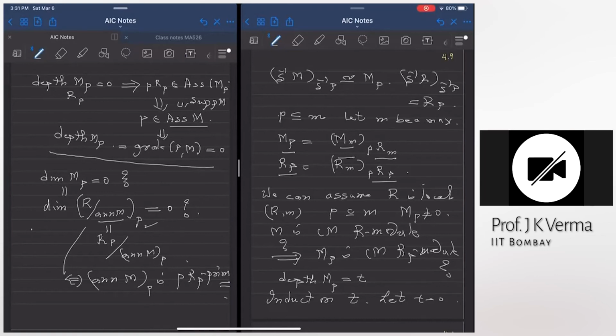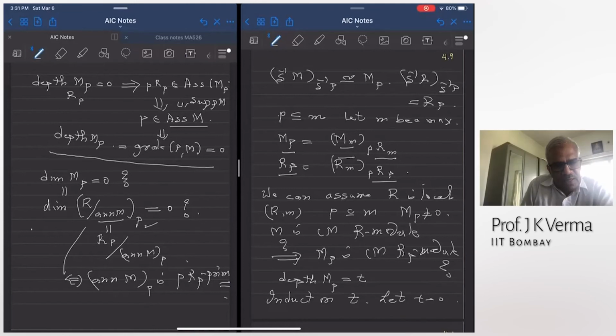So because P is minimal over the annihilator, PRP is a minimal prime over the localization of the annihilator. So this ring R mod annihilator of M localized at P is an Artinian ring, and therefore it has dimension 0. So dimension of MP has become 0, depth of MP is 0, and therefore MP is Cohen-Macaulay.